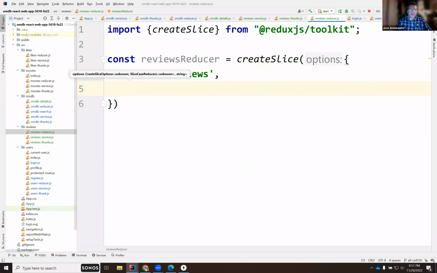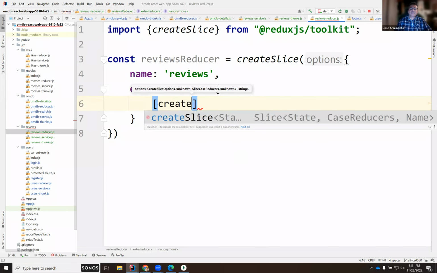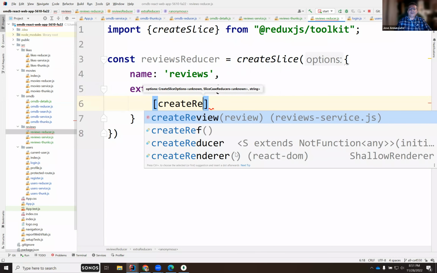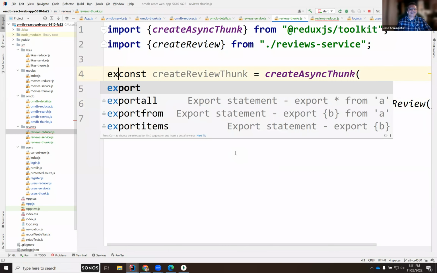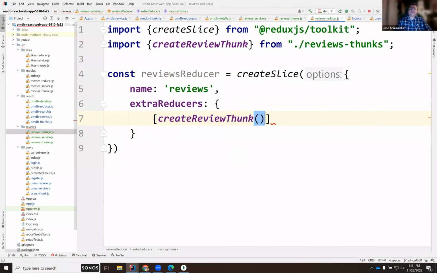And we will create extra reducers, which will have the createReviewThunk, create review. Oh, we didn't export it. We did not export it. Export createReviewThunk. There it is.